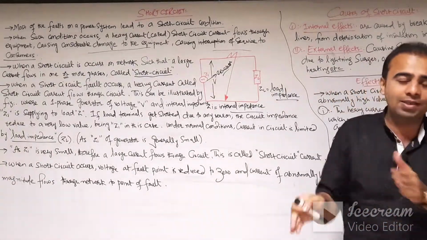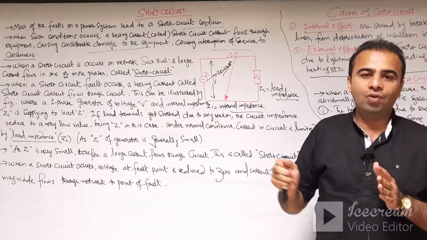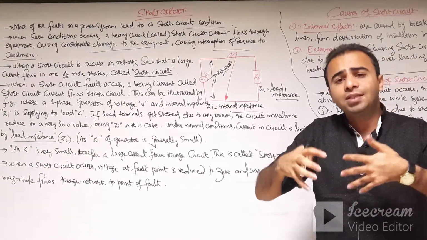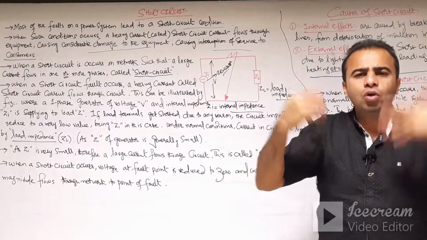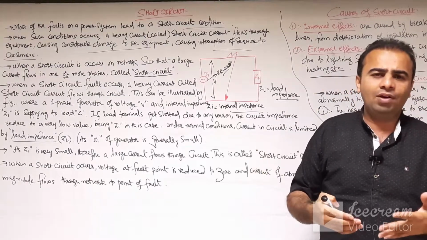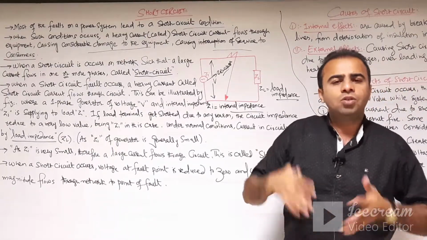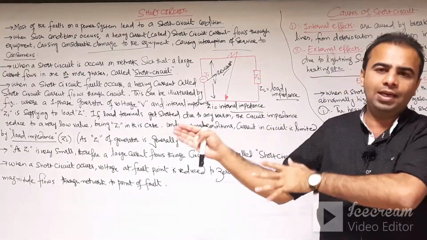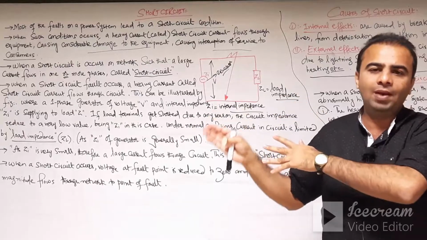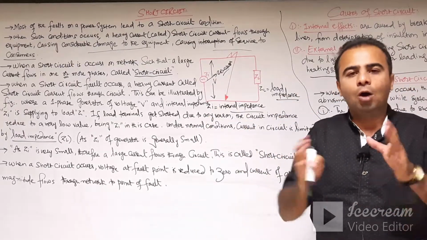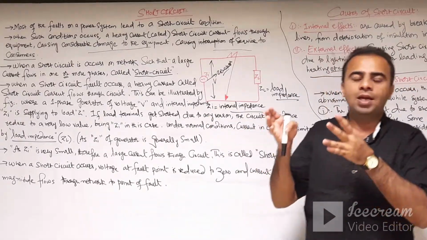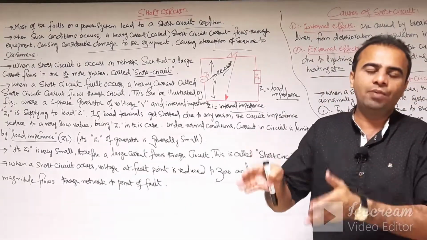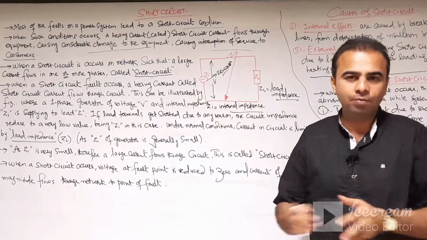That heavy current means current which is much more than the rated current of any electrical machine or equipment, so that may cause harmful effects. If a heavy current flows, obviously our circuit breakers or protective devices will operate, and that may cause interruption of the service to the consumer side.